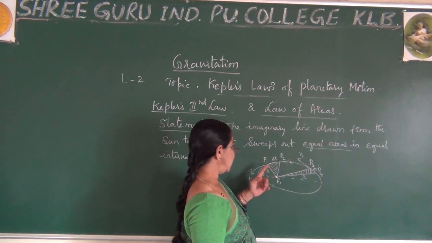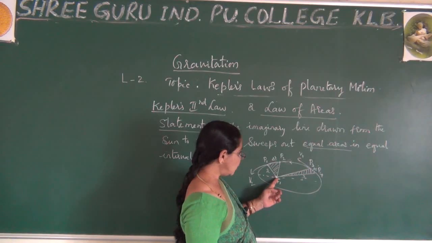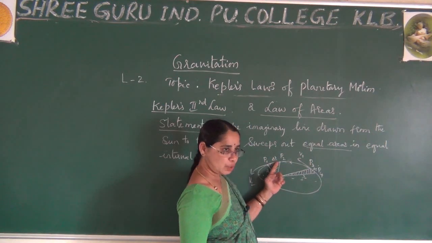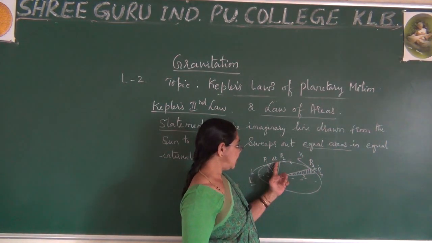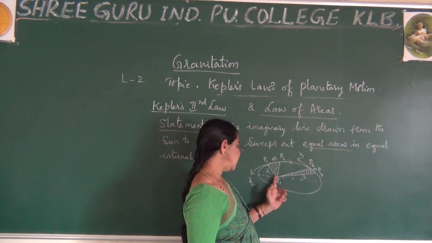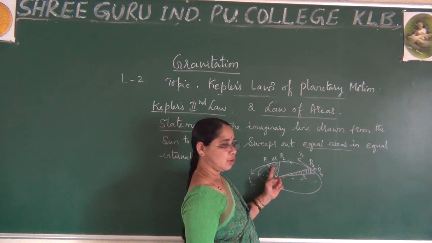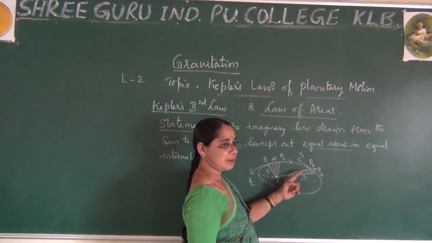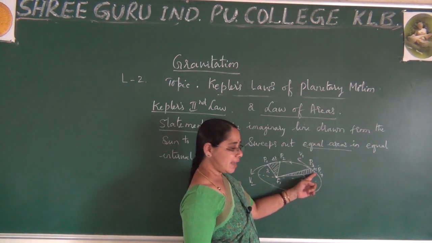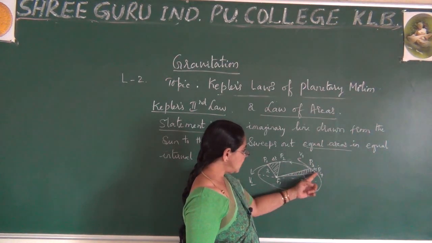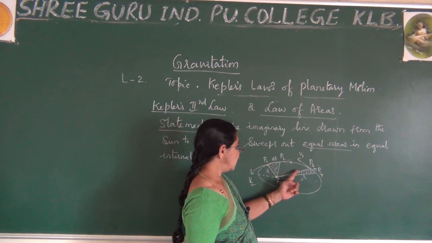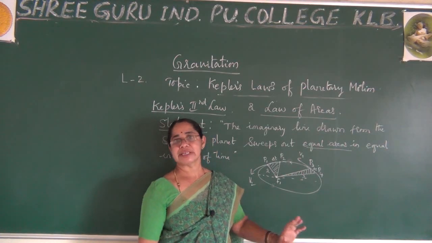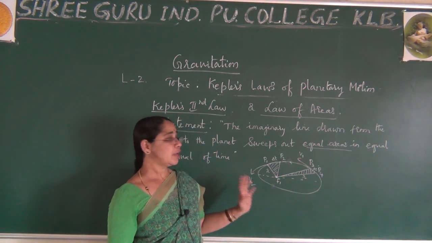Okay. So you observe here the sun is at one of the foci, and the planet is revolving around this. Earlier it has selected one point, again it has been shifted to another point. It has taken some time interval and you have shaded this portion. Now it is looking like a triangle. Similarly, after some time, the same planet comes here at point P3 and after one day you observe this is P4. Now you observe this portion for the next day. So two figures you observe, but both are slightly different. How can you say it is the same?